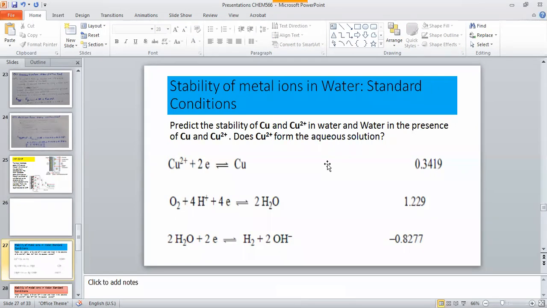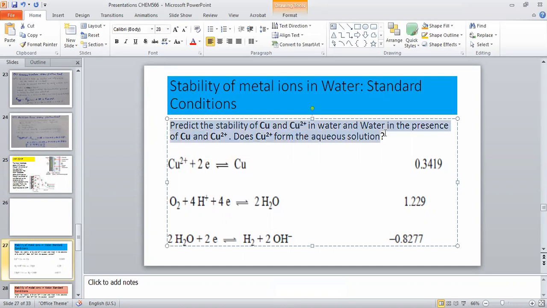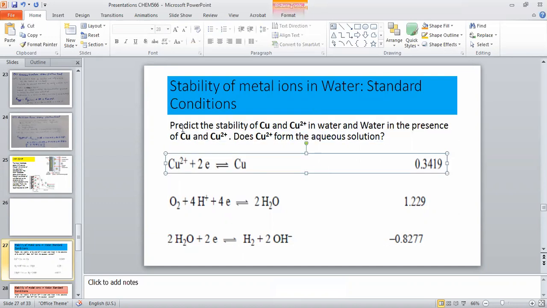So first, if you learn the standard condition properly, then you will be able to find the stability at the non-standard conditions, because non-standard conditions are most important, because we are always working with the non-standard conditions in our laboratory. So what is the objective? Objective is written over here. How can you predict the stability of any metal and metal ion?